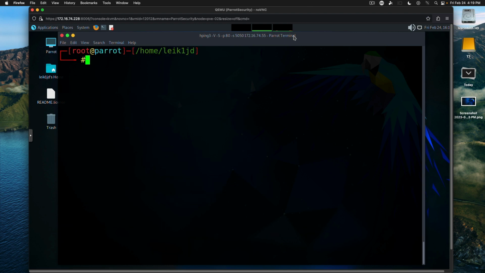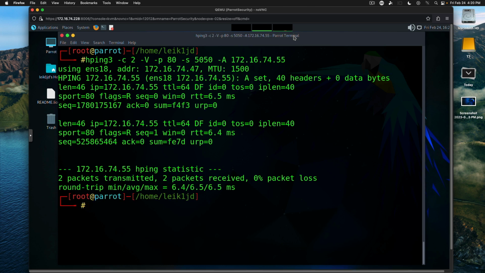And then finally, the acknowledgement scan, hping3 -c 2 -V port 80. And so we've told it to do 2 pings, verbose mode, and it's looking for port 80, and it's connecting from port 5050, and we specified our IP address. And so we did get results back.